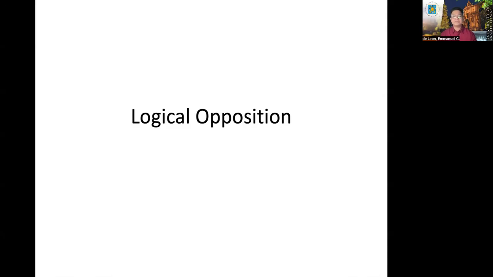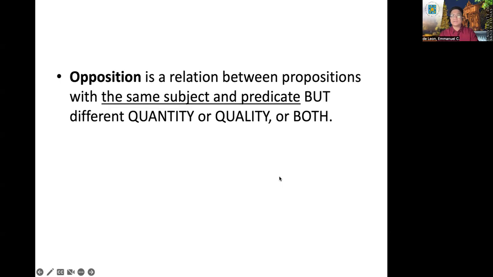Good day, everyone. Today we are going to discuss logical opposition. Let us define first opposition. It is a relation between propositions with the same subject and predicate, but different quantity or quality or both.